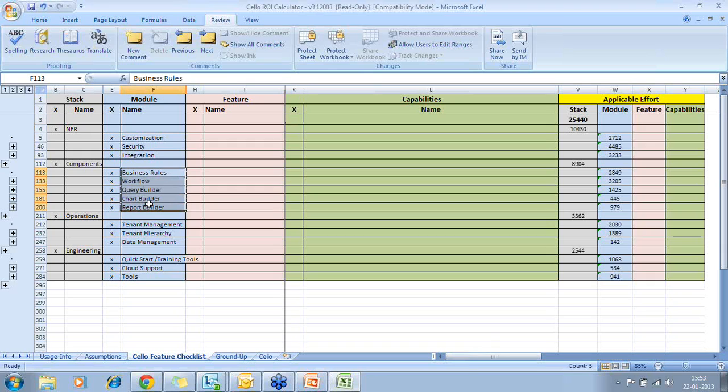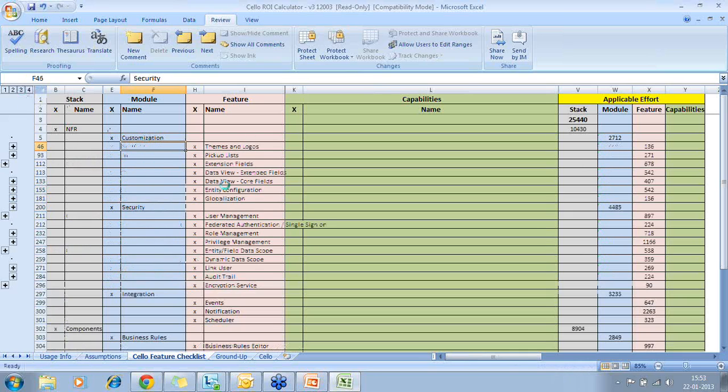These are all generic things. You could use the business rule for any product, any application. Similarly, workflow can be used anywhere. This is an ad hoc query builder and report builder. So it gives a second level of modules, and then a third level which goes to the feature level.